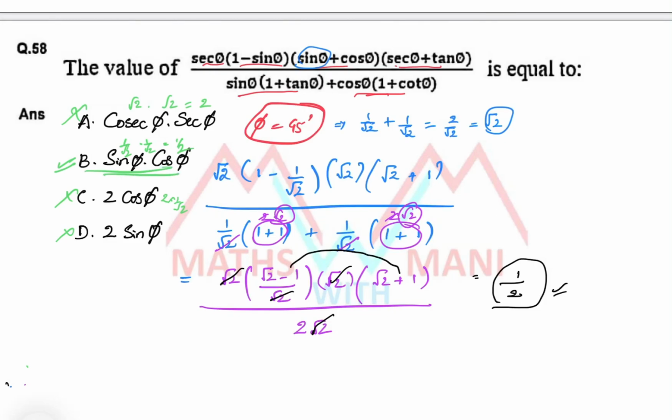What is the correct answer? Sin phi into cos phi is the correct answer. Okay. Clear all of you? Next, 59.